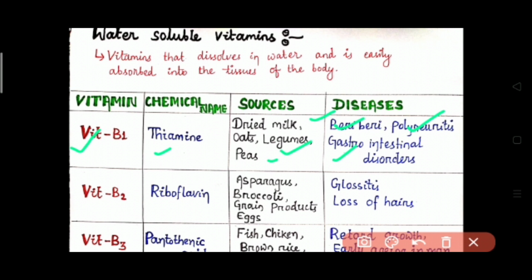Then vitamin B2. The chemical name is riboflavin and the sources are asparagus, broccoli, grain products, eggs, etc. Then the diseases that are caused due to vitamin B2 deficiency are glossitis, loss of hair, etc.